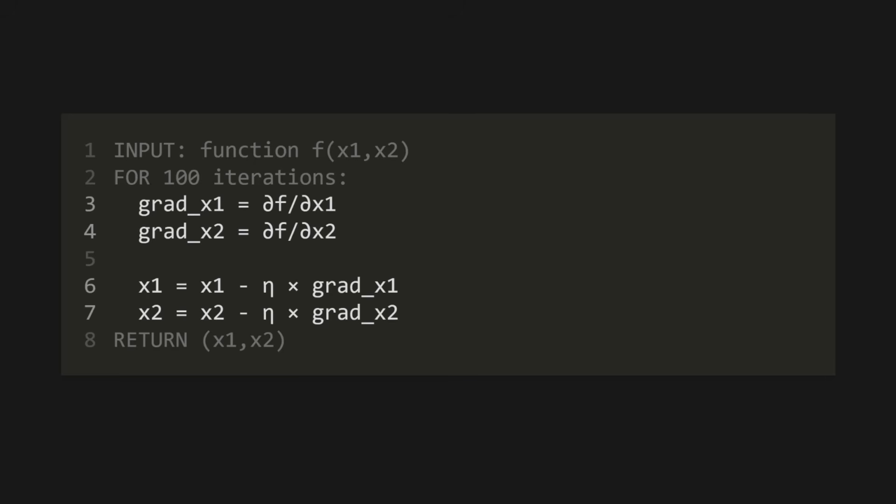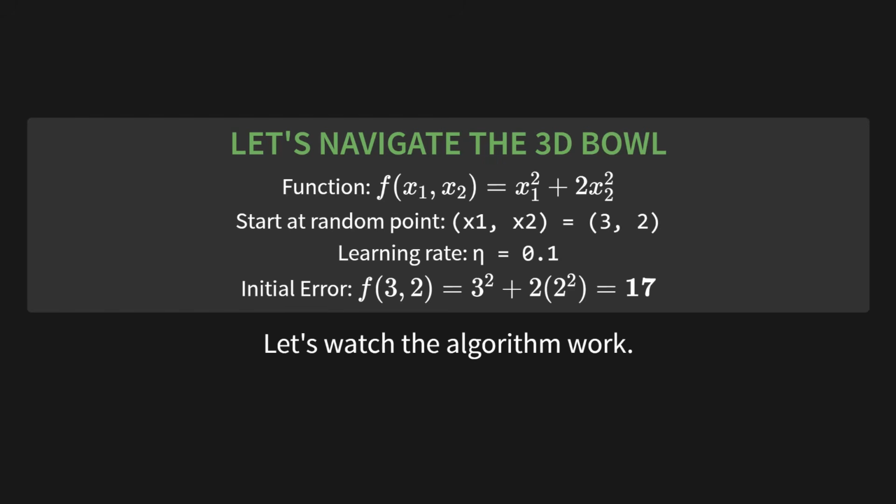Let's navigate our 3D bowl. Our function is x1 squared plus 2x2 squared. We'll start at a random point, let's say 3, 2, and we'll use a learning rate of 0.1. Let's see. The initial error at our starting point is 3 squared plus 2 times 2 squared. That's 9 plus 8. A big error of 17. Let's watch the algorithm work.